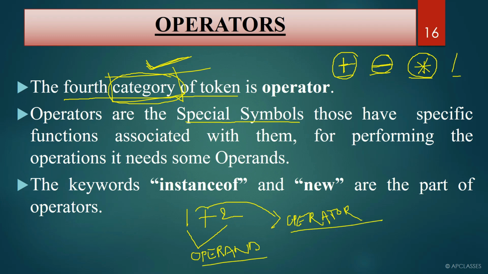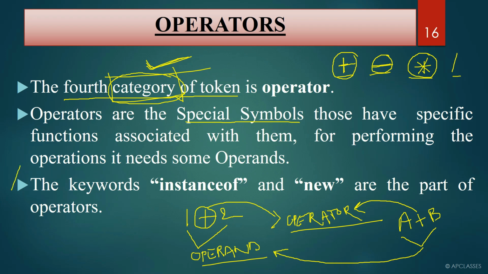An operator is always used in between operands. If we write A plus B, then A and B are operands, and the plus sign is the operator. Remember, operators are always used between operands or along with operands. They cannot be used separately.